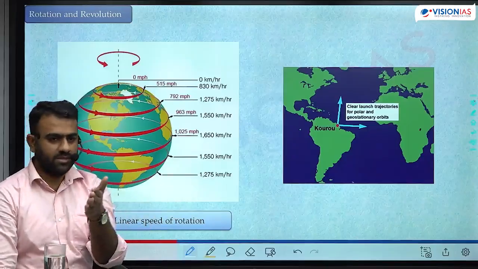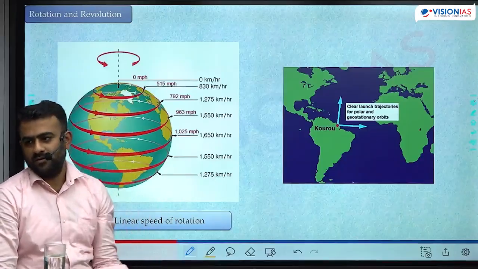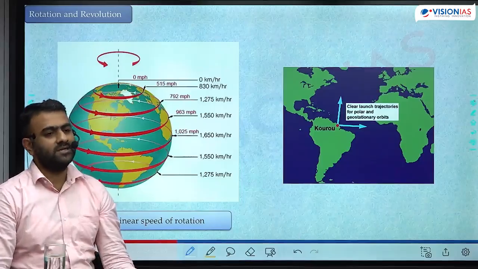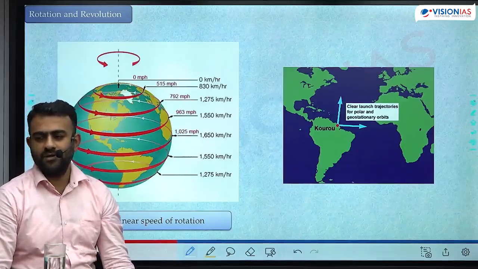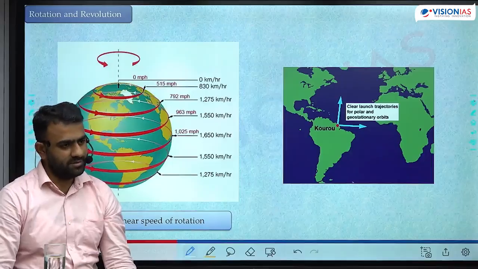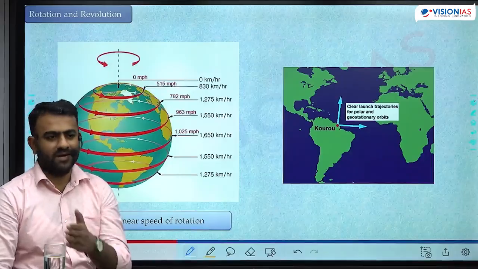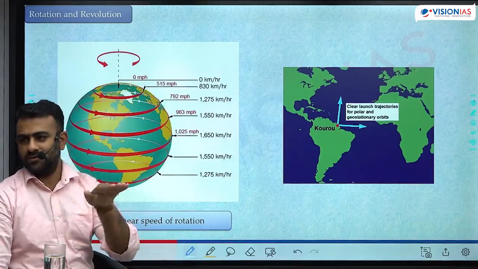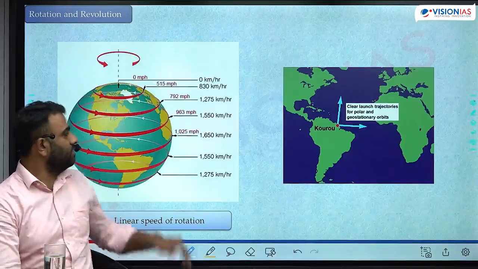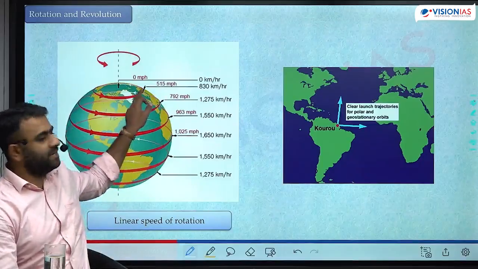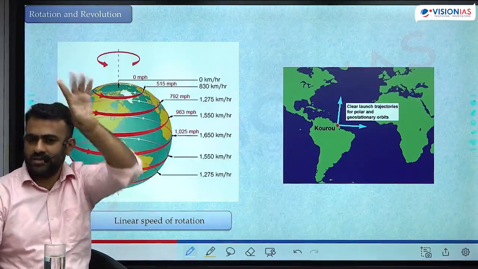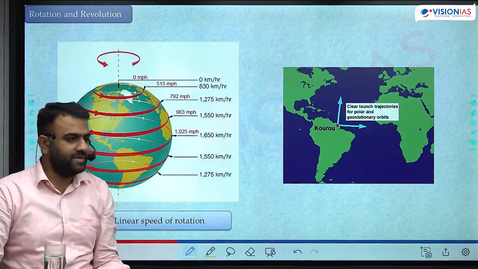That is 360 degrees divided by 23 hours 56 minutes. That is the angular speed of Earth's rotation. The angular speed of Earth's rotation remains the same in every latitude. Is it right? Because every latitude has to complete 360 degrees in 23 hours 56 minutes. Whether you are located at the equator or 30 degrees, 60 degrees, 70 degrees, 90 degrees, anywhere, in 23 hours 56 minutes you will complete 360 degrees. So the angular speed remains the same.